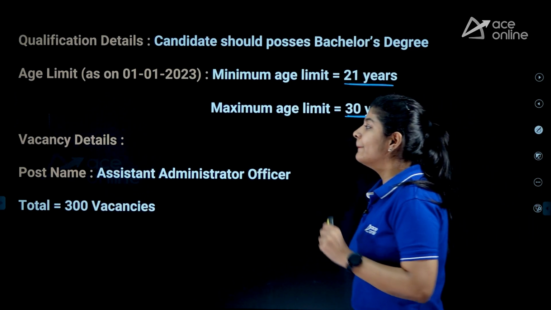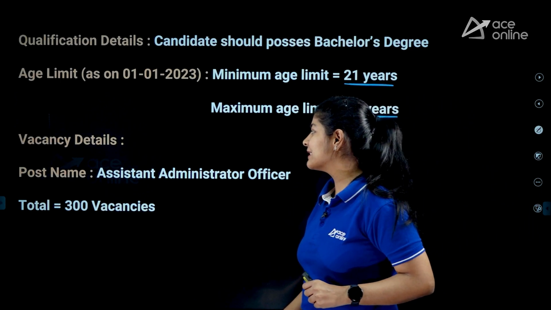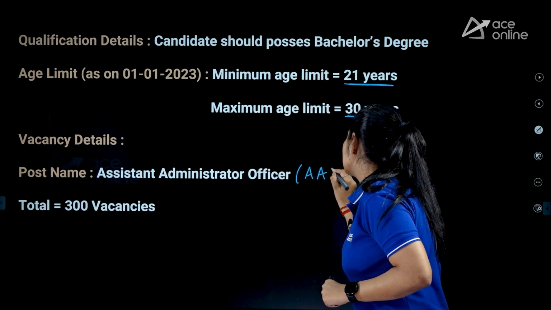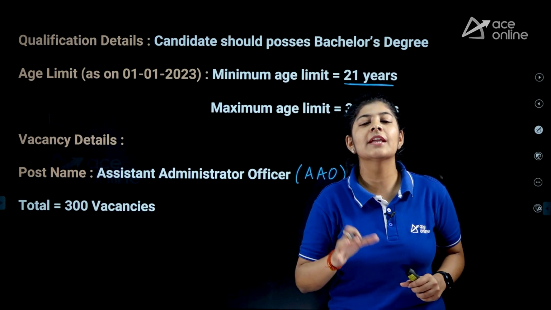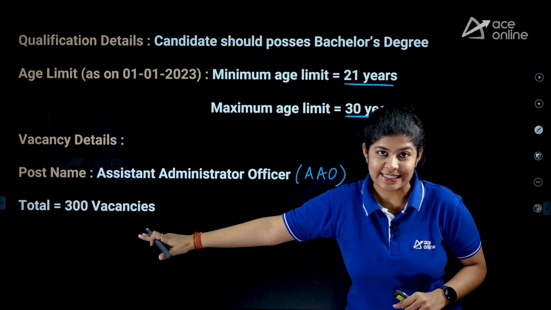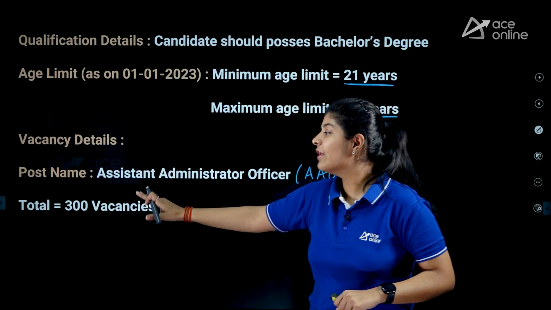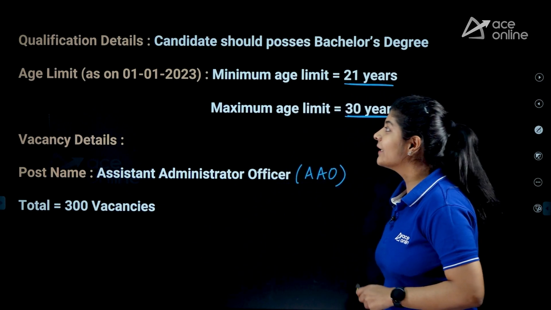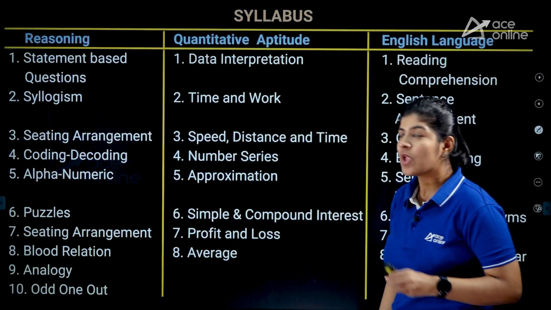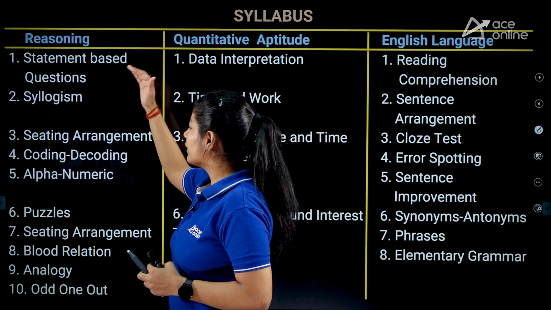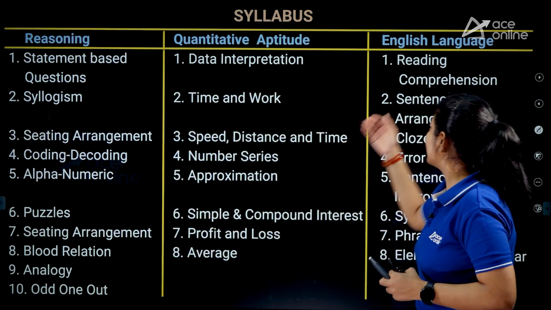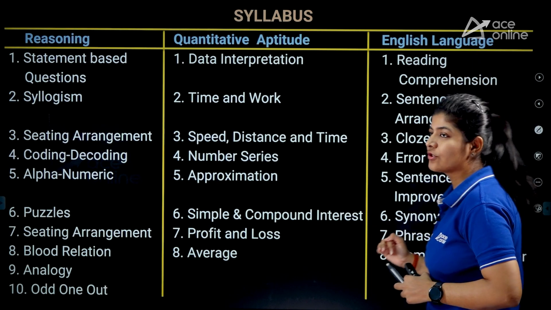Apart from that, the post name is AAO, or we can say Assistant Administrative Officer. Now, if we talk about the number of vacancies, here we are having a total of 300 vacancies. This is a huge number of vacancies which LIC has announced, right? Now, apart from that, if we talk about some syllabus details, in the reasoning, you have to cover at least these topics. For the quant, you have to cover these topics, and for the English language, you have to cover these topics, right?